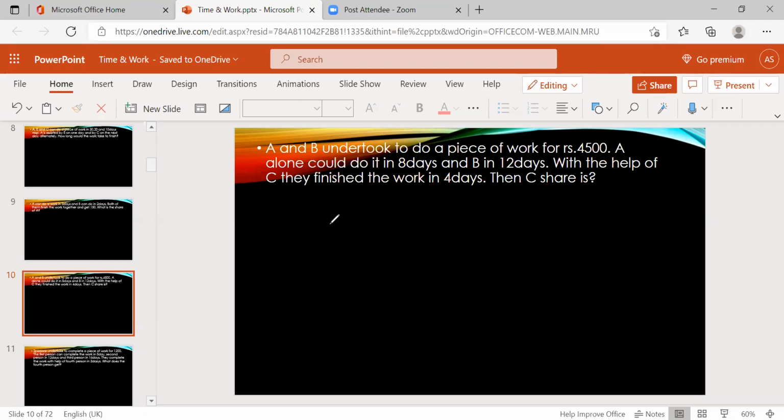First thing, A and B undertook a piece of work for 4,500. A can do the work in 8 days and B can do it in 12 days.